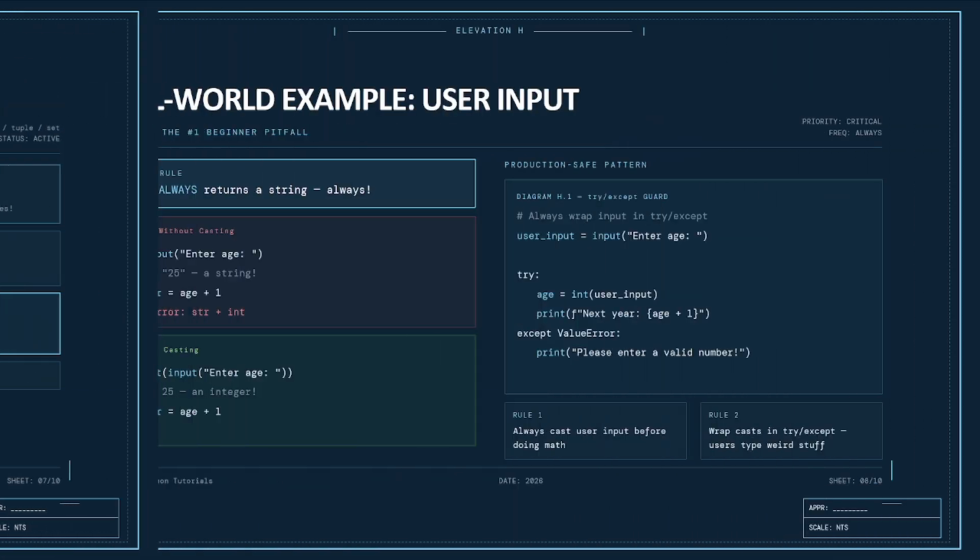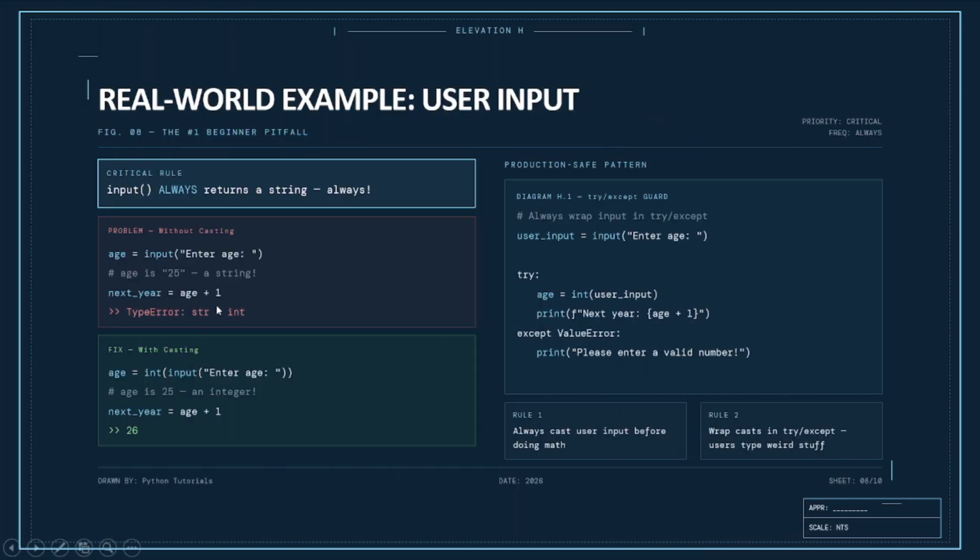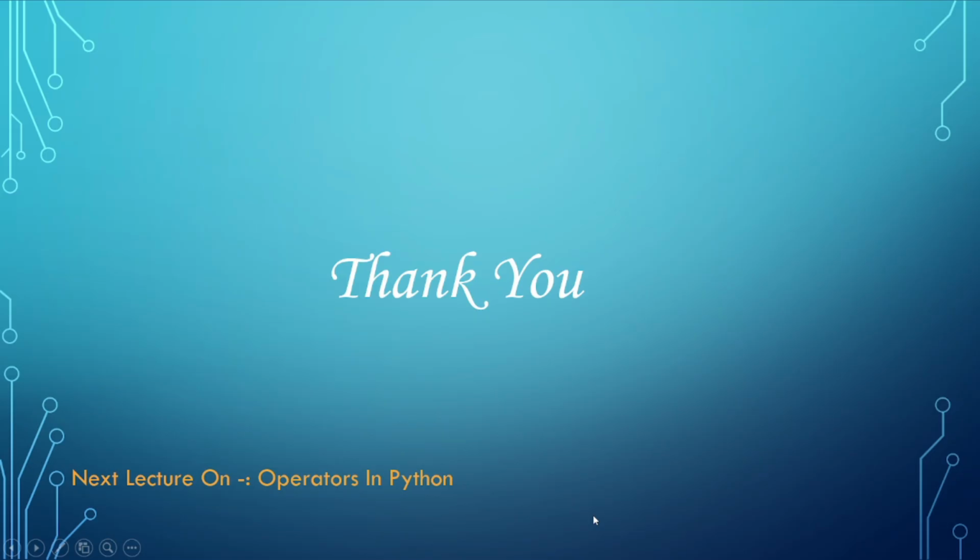So not for this; we have seen real-world examples here. Thank you everyone. If you have any doubts, comment in the comment box. In the next lecture, we will see operators in Python.